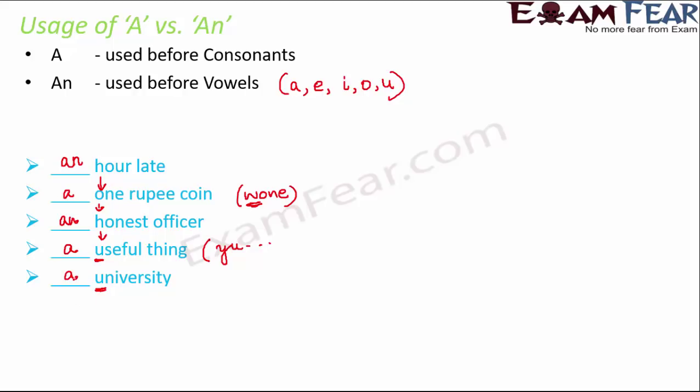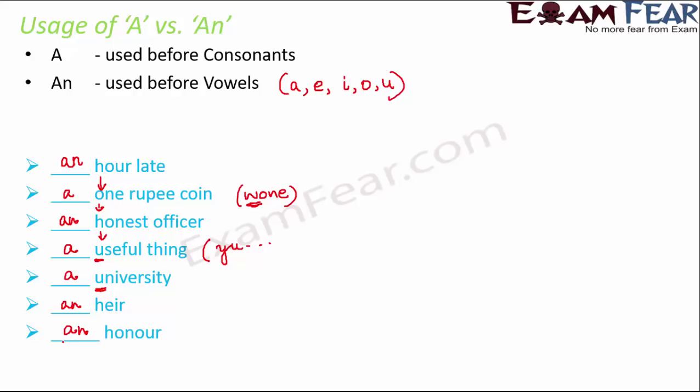So we say a university. Dash year. So here again it starts with H but the sound is with E. Therefore we say an year. Dash honor. Again it starts with H but the H is silent when we pronounce it. So it will be an honor.